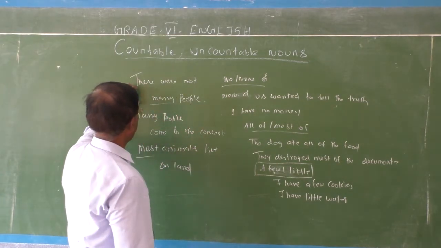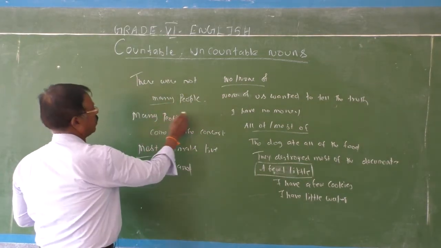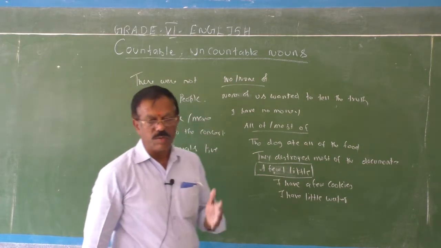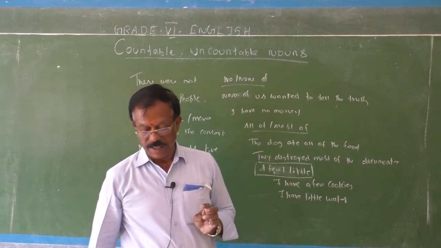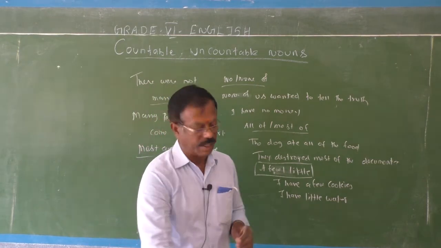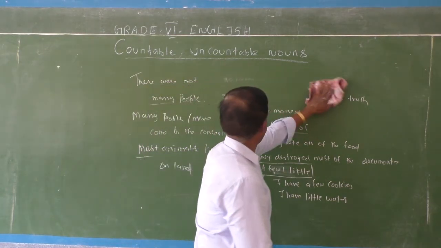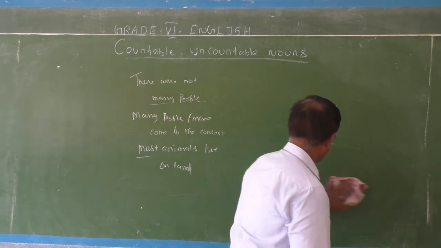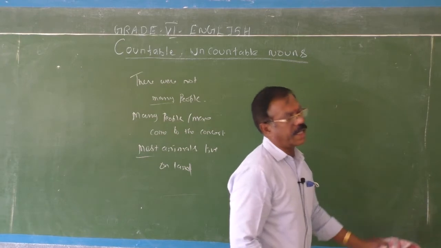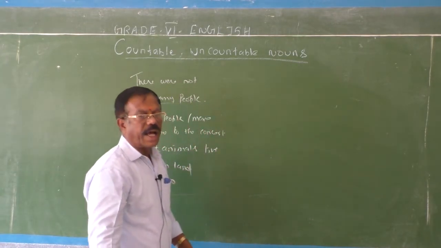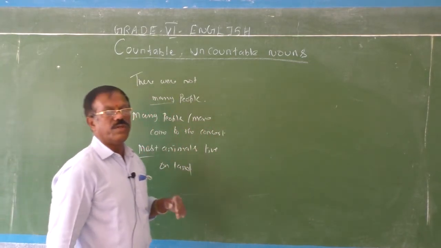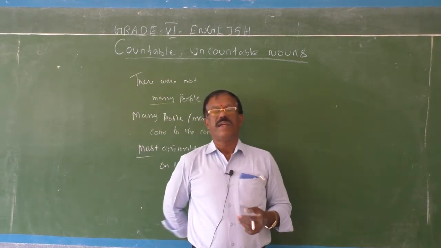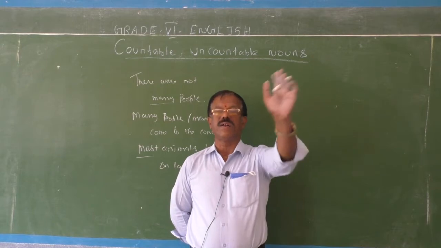Many, most, the most. In the same way, much, more, the most. See, many, more people. Many, more, most. Much, more, most. That is also possible. There is not much hope. See, I will write here for such sentences. While you are going to learn countable and uncountable nouns, you have to learn these determiners also,